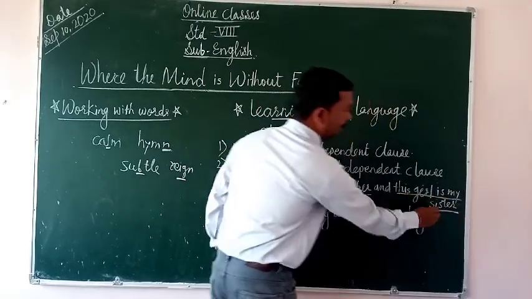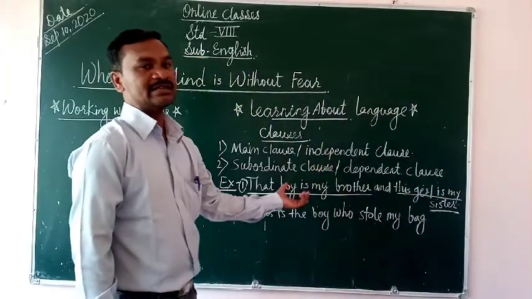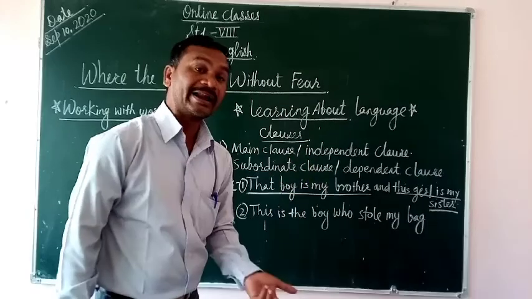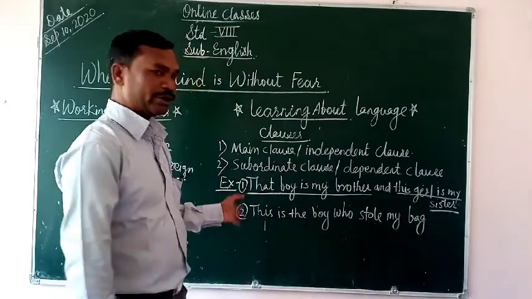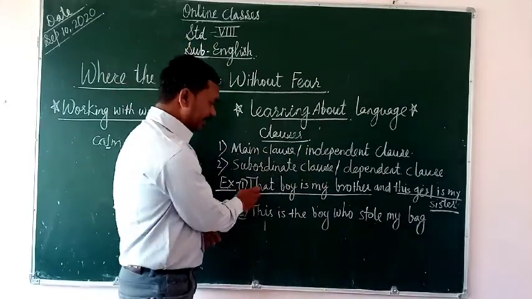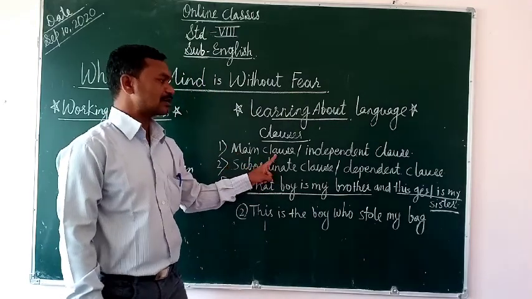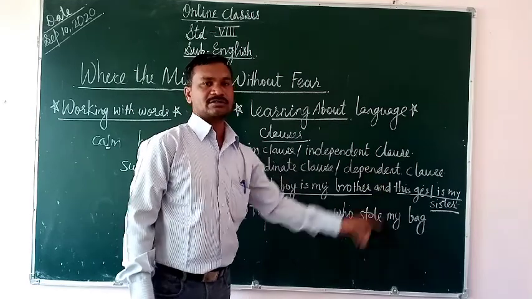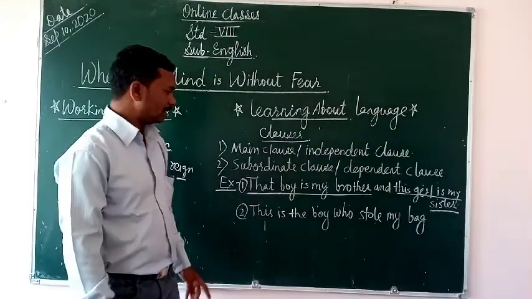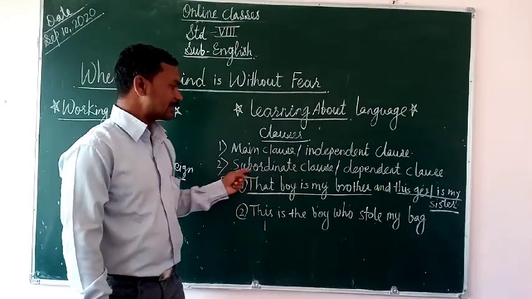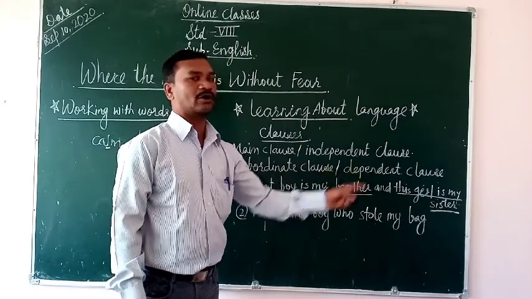This is also a main clause. This sentence does not depend on the next sentence. Okay, got it? So this type of sentence is called the main clause or independent clause. Now let's discuss the subordinate clause and dependent clause.